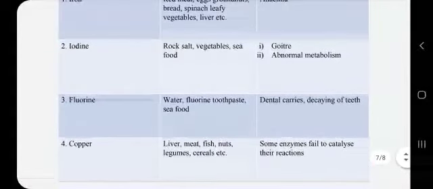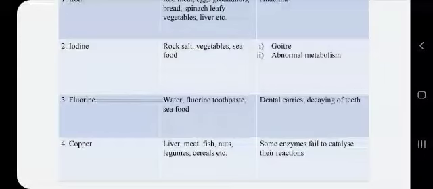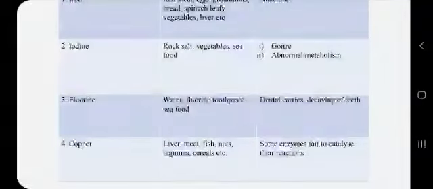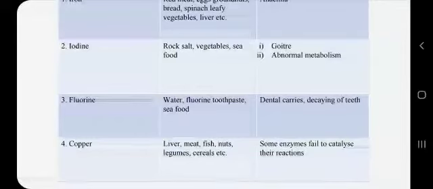So in this video we have studied about various vitamins and minerals and how they are important for the body. Though they are required in very small amount, still their deficiency can lead to various kinds of diseases and effects on the body. So your food, your diet must contain all these vitamins and minerals in sufficient amount. Now in our next video we will study about the importance of water, roughage and balanced diet.